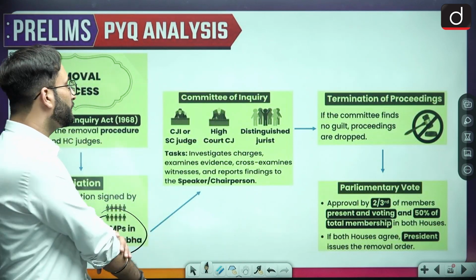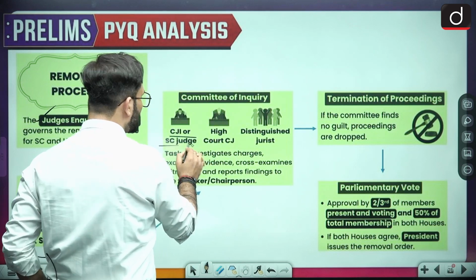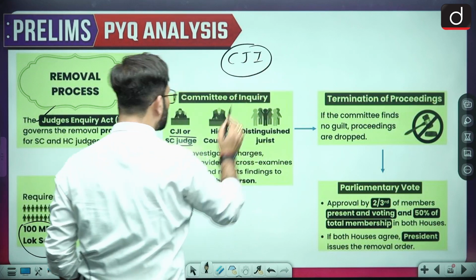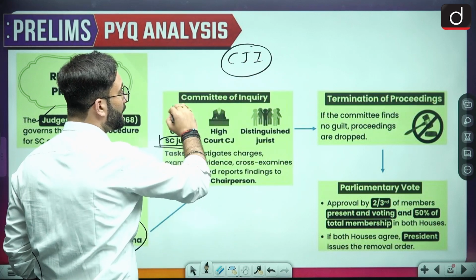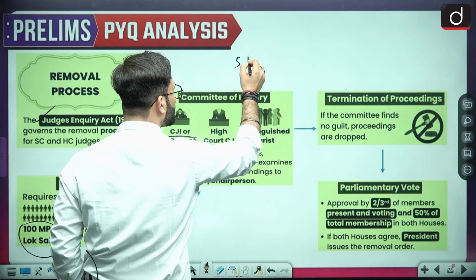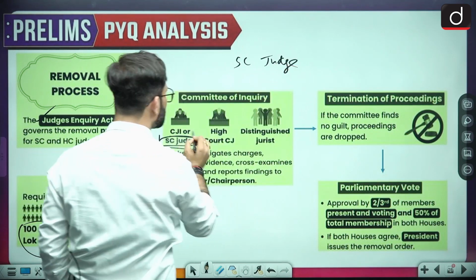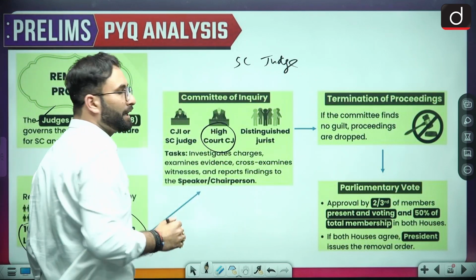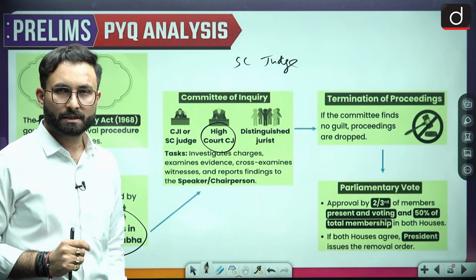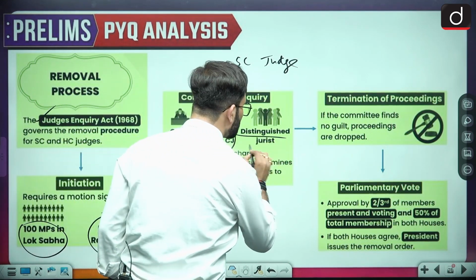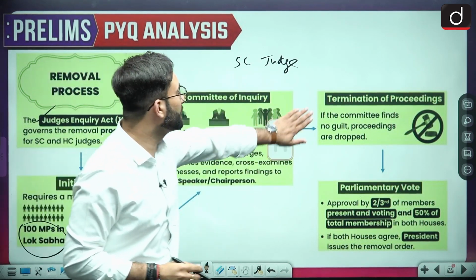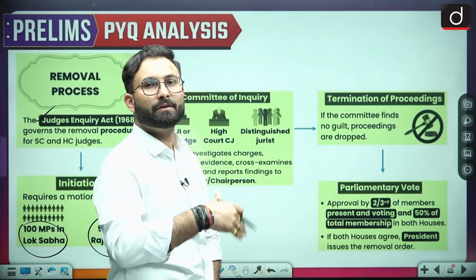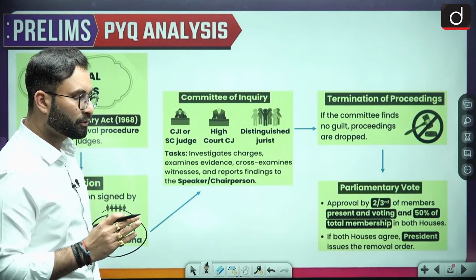Okay, so in the committee of inquiry there will be 3 people, CJI or the judge of the Supreme Court. Now if we are talking about the removal of the CJI, in that case a Supreme Court judge will be part of the committee. Now if we are talking about the removal of a Supreme Court judge, in that case the CJI will be part of the committee, first thing. Okay, coming to the second one, the Chief Justice of a High Court will also be part of that committee, and then a distinguished jurist will be there. Okay, so these are the 3 people. They will investigate the charges, take the evidences, witnesses, etc., and after that they will submit the report, the findings, to the parliament.